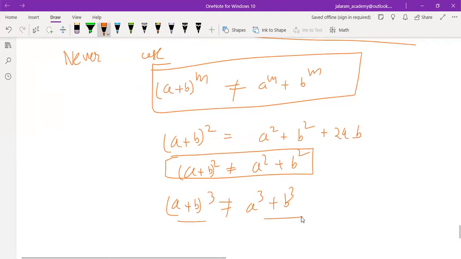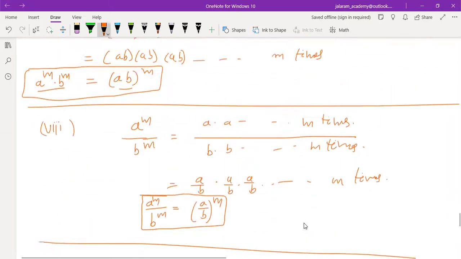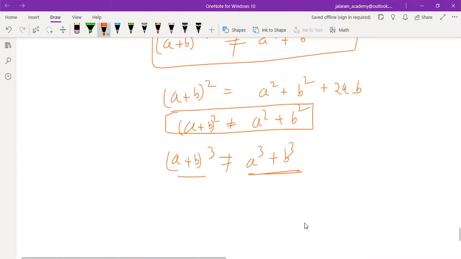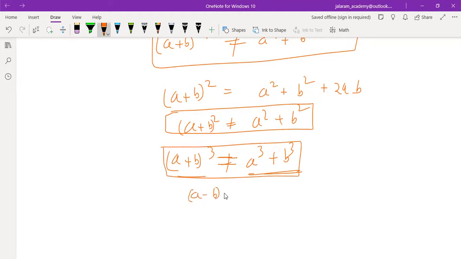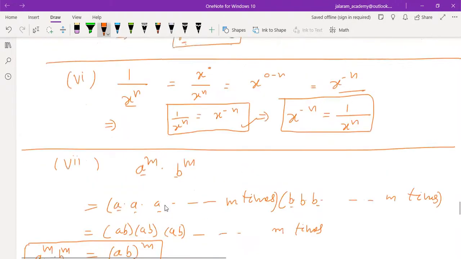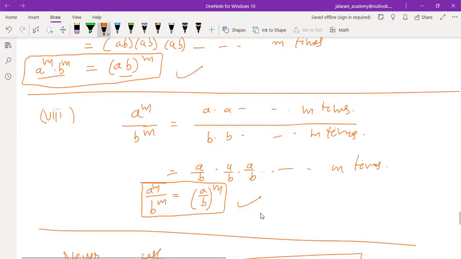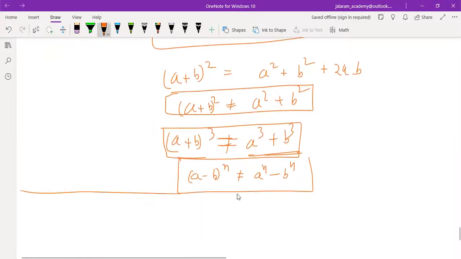Is that clear to you? Yes, sir. Sometimes when I check your notebooks, you are making these types of blunders. So don't do this. Neither in plus nor in minus. It can be used only in multiplication and division. Understood, everyone? Yes, sir.